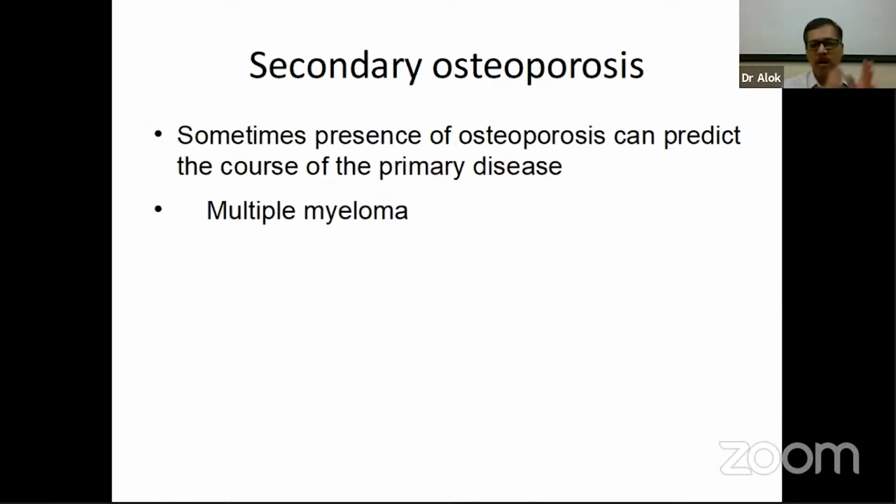That happened with the Women's Health Initiative cohort. When these patients were followed, it was found that those patients who had developed multiple myeloma and had a higher FRAX score or a lower BMI later on had worse outcome. So, diagnosis of osteoporosis with a primary disease can mean worse outcome, and associated osteoporosis even before the onset of the primary disease could also be associated with the worse outcome. So, it affects both the primary condition as well as the osteoporosis. The evaluation has significance for both.